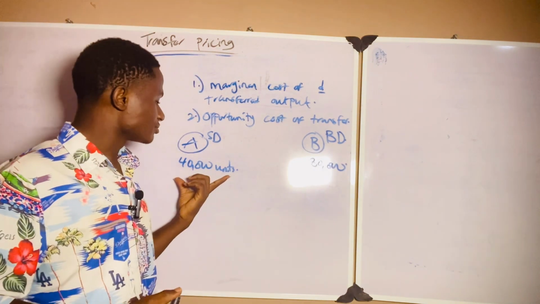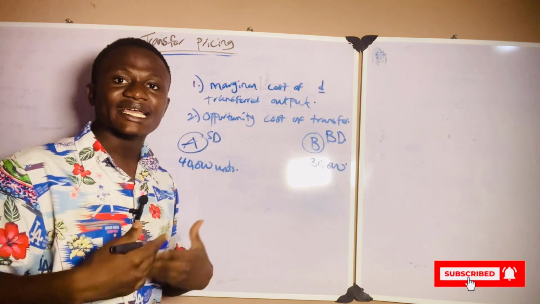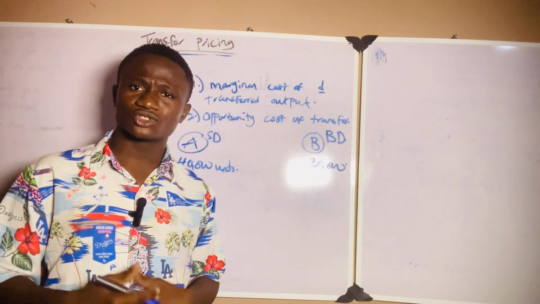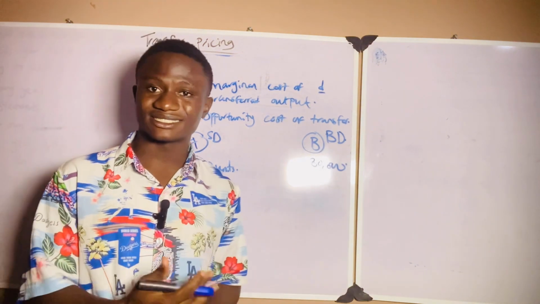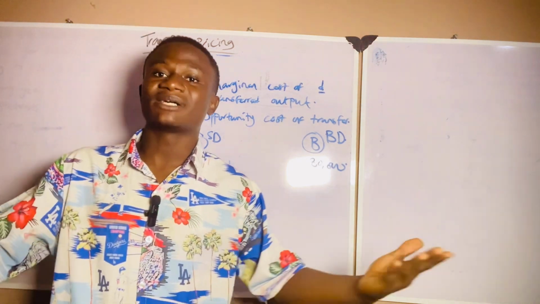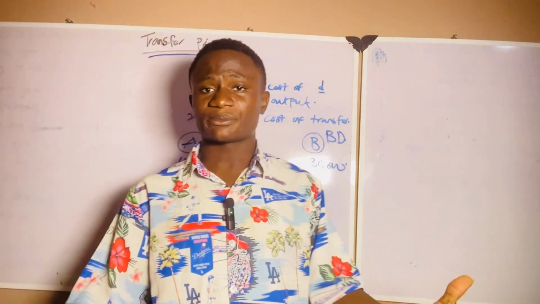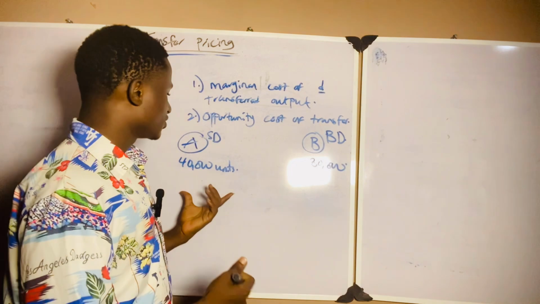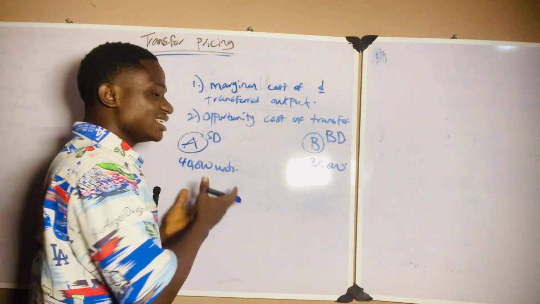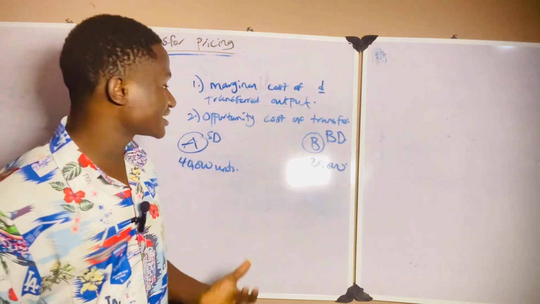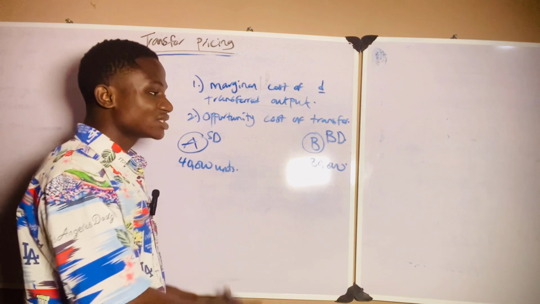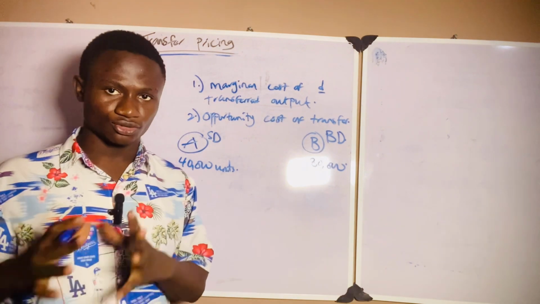Don't forget that division A is engaged in producing car engines. Car engines do not really have large markets compared to cars themselves. So sometimes the selling division does not have external markets. So when solving questions on transfer pricing, you need to ask yourself, does this selling division have an external market? If you have been told in the question that yes, there are external markets for this selling division, there are some things you should do. And if you have been told that there is no external market, there are some other things you should do.